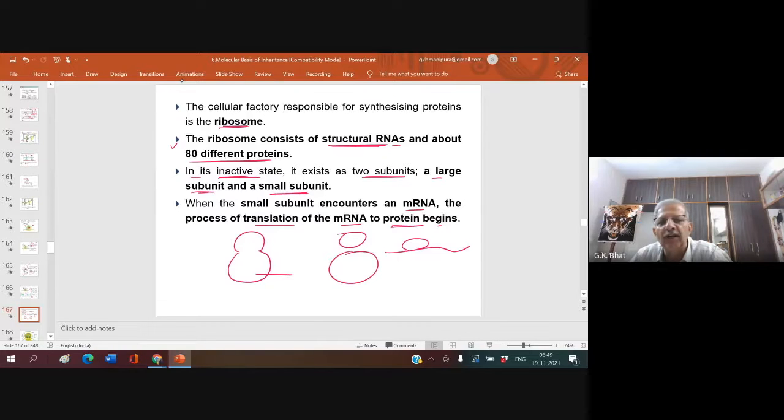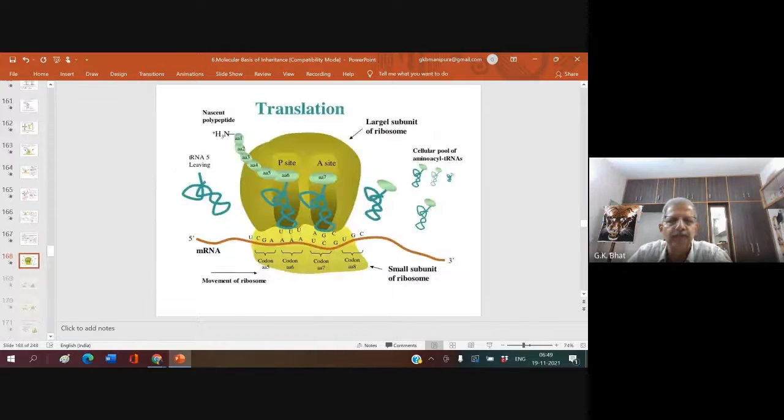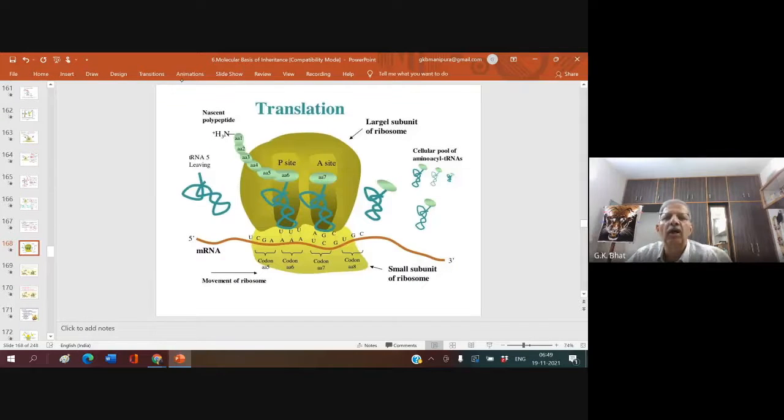When the small subunit encounters an mRNA, the process of translation of the mRNA to protein begins. But of course, the large subunit also should come and attach to continue that. So this is what you have: the large subunit of a ribosome. This is the small subunit of the ribosome.